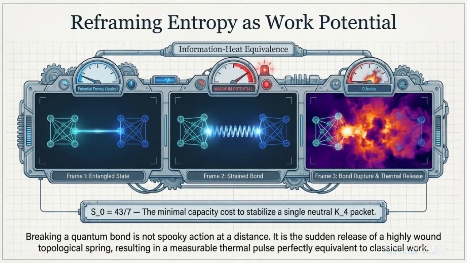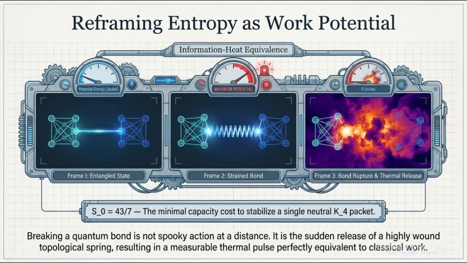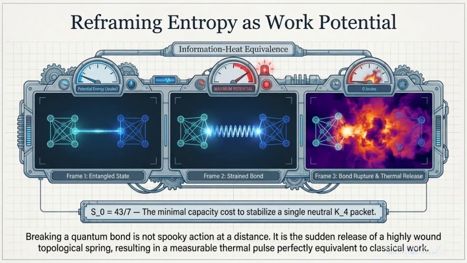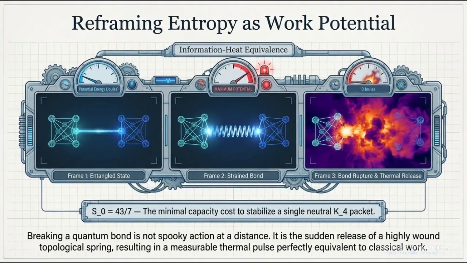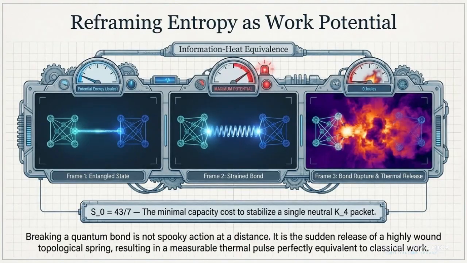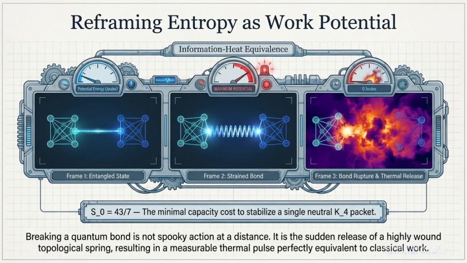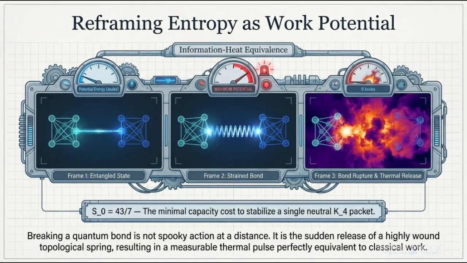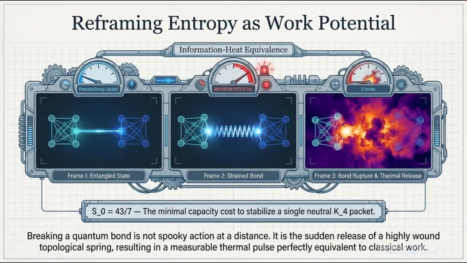So the idea here is to stop treating entanglement entropy as just an abstract information number and start asking what that structure can physically do. In the first frame, the system is entangled and stable. The connectivity is organized, and there's potential stored in the correlation structure. In the second frame, that bond is strained. The system is still coherent, but the connection is under stress, almost like a wound spring. In the third frame, the bond ruptures or decoheres, and that stored structure is no longer available as ordered connectivity.